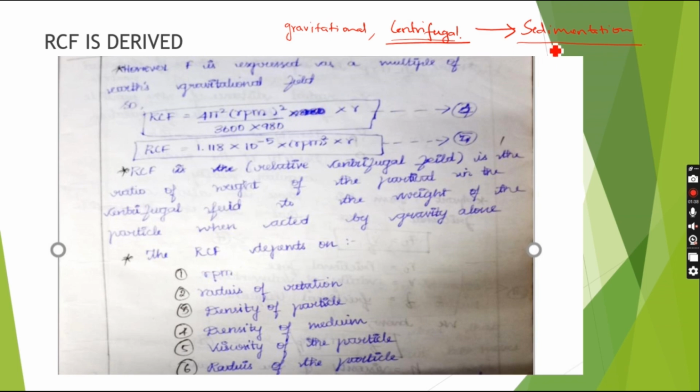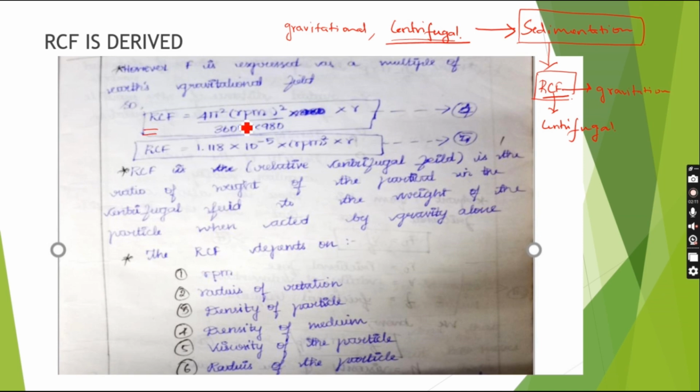This sedimentation is depicted by the unit of RCF, which is relative centrifugal field. Relative centrifugal field means there is a relationship between the centrifugal force and the gravitational field. Together, this relationship causes sedimentation, which is depicted by the unit of RCF.